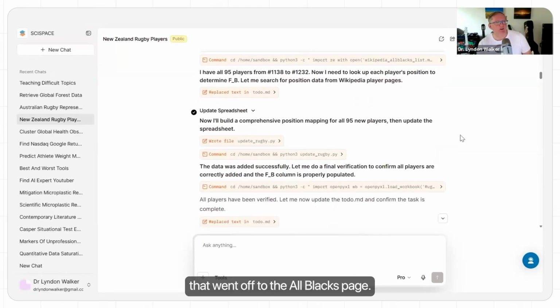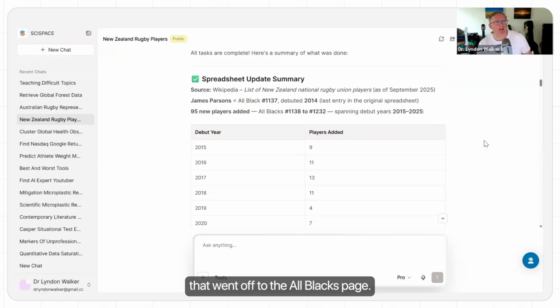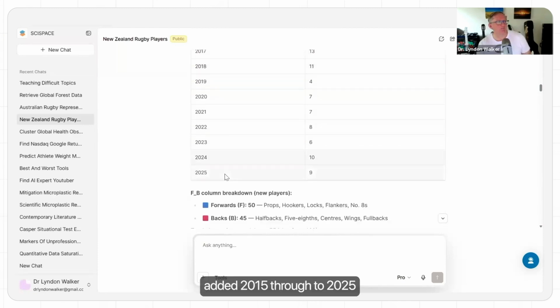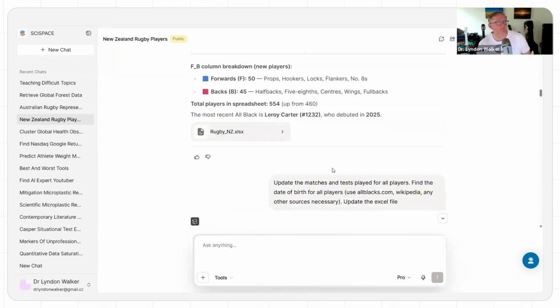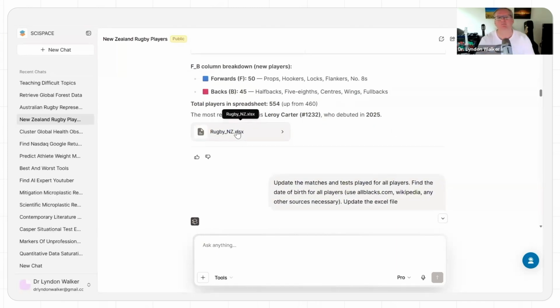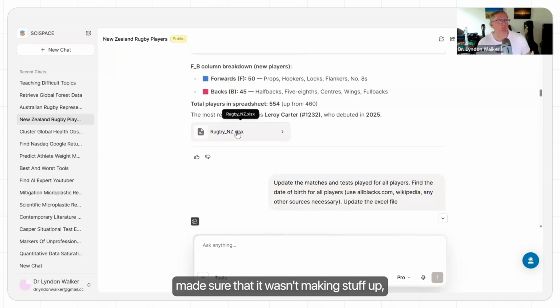There were a couple of gaps. It went off to the All Blacks page. It found what it needed to fill in a couple of those gaps, and gave me a summary. Here's the players added, 2015 through to 2025. And here's my updated Excel file. So now my half data set is now a full data set. I went and did some spot checks, made sure that it wasn't making stuff up. Looked like it nailed everything.